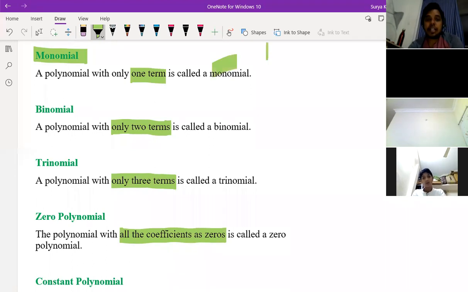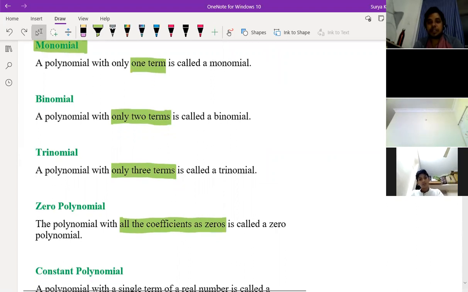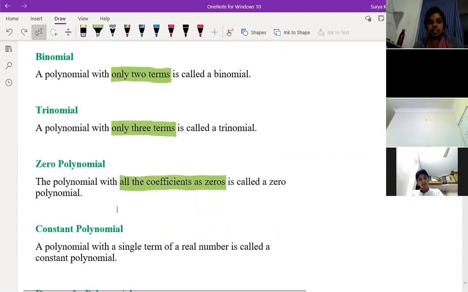So these all are examples of polynomial only. Monomial, binomial, trinomial, all are examples of polynomial. If a polynomial is having only one term, we call it monomial. Two terms, binomial. Three terms, trinomial. Many terms, all are examples of polynomial only. Zero polynomial means it should have the coefficients of all the terms as zero. That is called a zero polynomial.